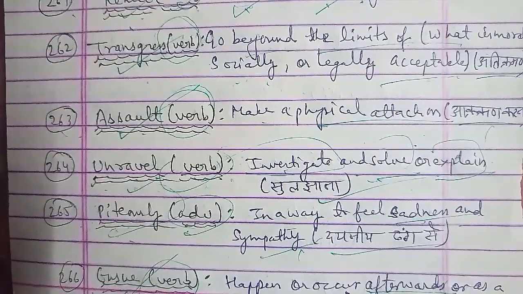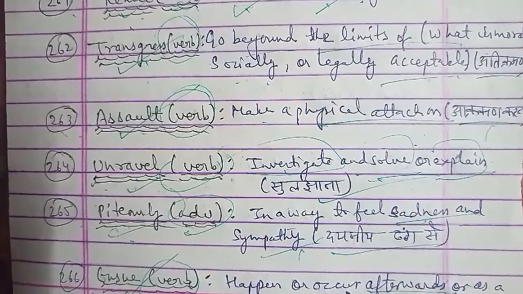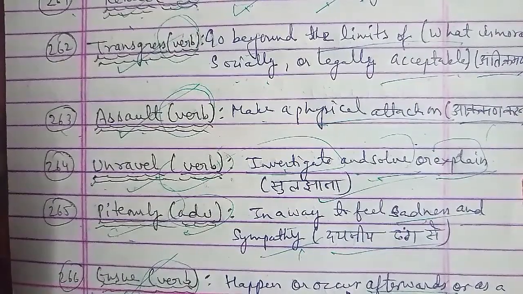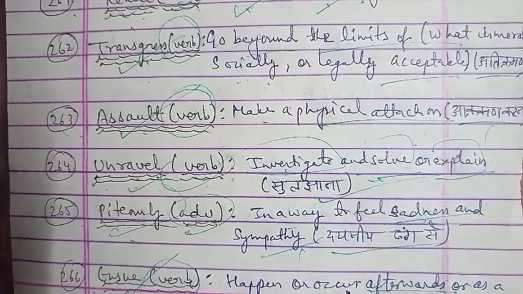Next one is your 269th word, that is stagnant. Stagnant is a word that is used as an adjective, and stagnant का meaning होता है showing no activity, dull or sluggish. कोई चीज़ जो आप एक्टिविटी नहीं शो कर रहे हो, dullness है, sluggish है, जिसे हम कहते हैं ठहरा हुआ. तो in that case you can use the word stagnant there.